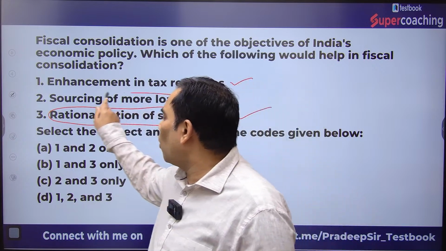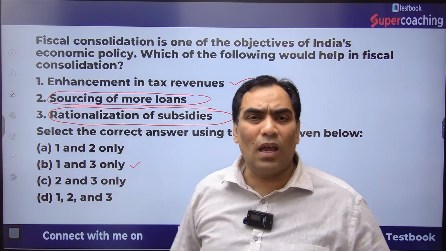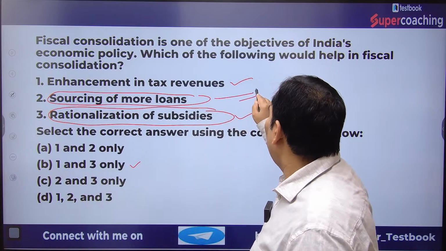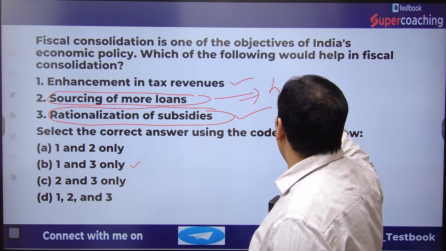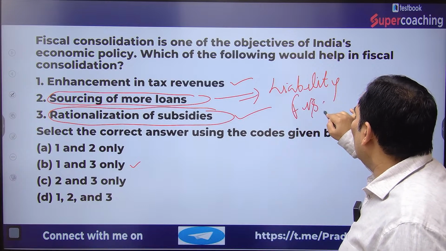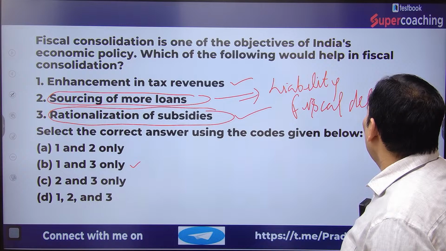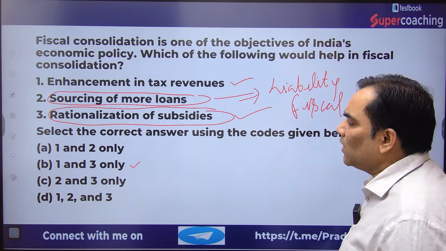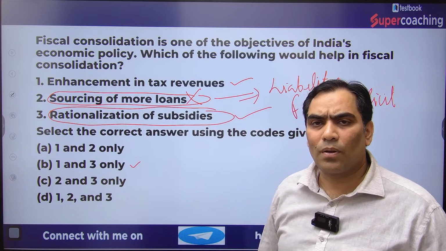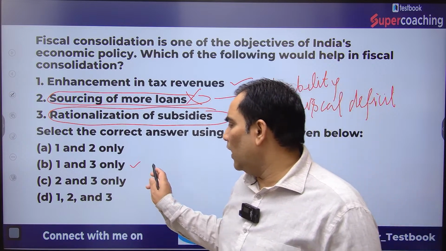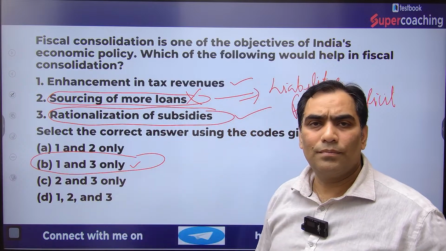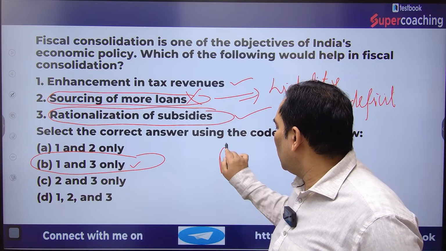If the government is going to take more and more loans, that means it is not going to improve. Why? Because the liability of the government is going to increase, or we can say that the fiscal deficit is going to increase. When the fiscal deficit increases, how can there be fiscal consolidation? So that's why the second statement is definitely wrong. That's why the right answer is 1 and 3 only. So the right answer is B only.